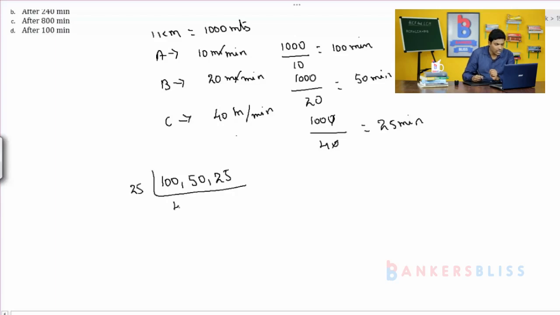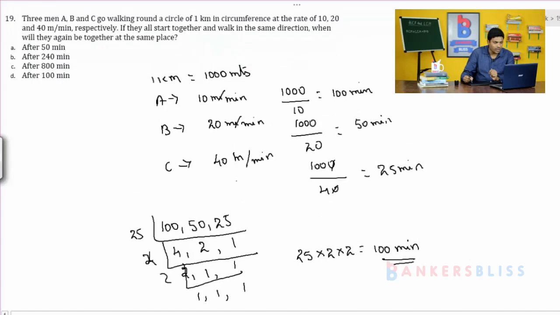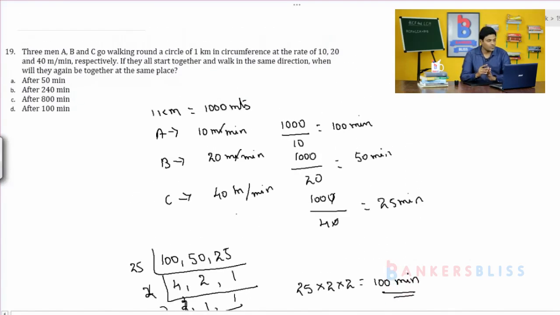25 4s are 100, 25 2s are 50, 25 1s are 25. Next, 2 2s are 4, 2 1s are 2. So the LCM will be 25 into 2 into 2, which is equal to 100. So after 100 minutes again they will meet. So option D is the right answer for problem number 19. After 100 minutes they are going to meet again.